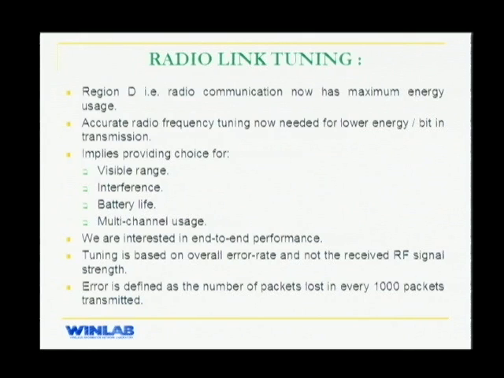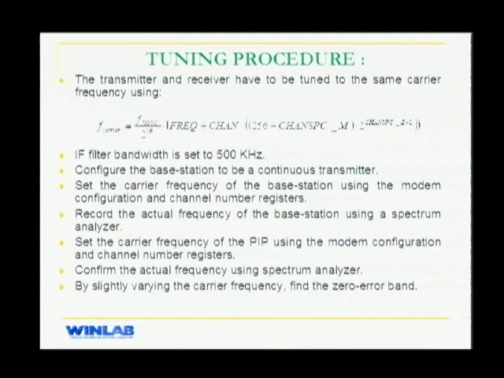What we are always interested in is end-to-end performance. So we base this tuning on overall error rate and not on the strength of the received RF signal. What we define as error is number of packets lost per 1,000 packets transmitted. The transmitter and the receiver were tuned.